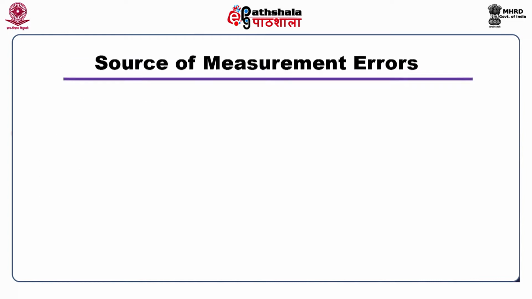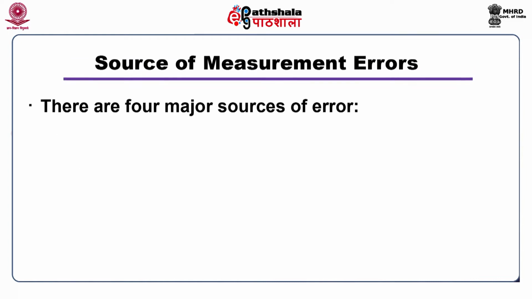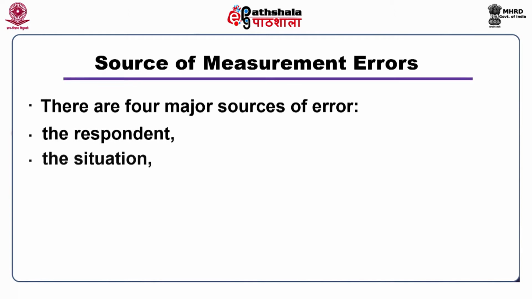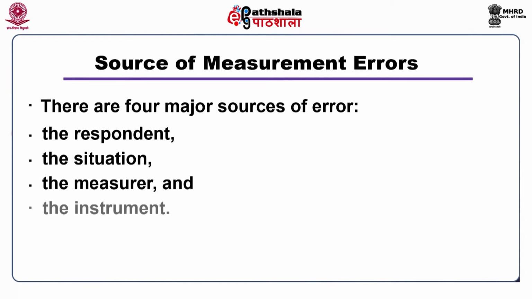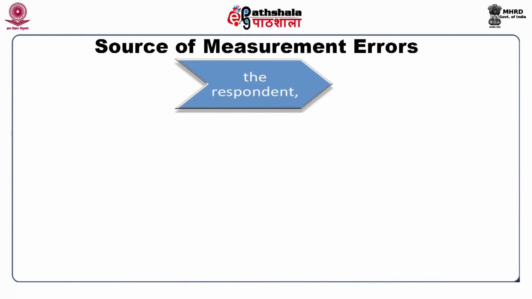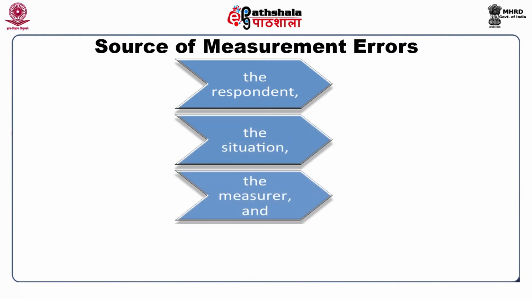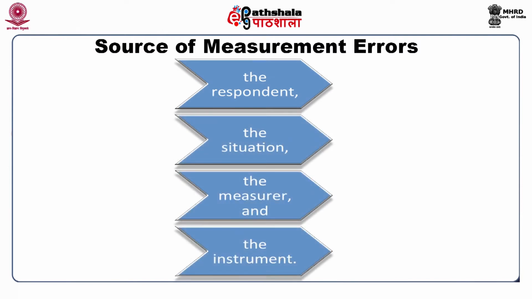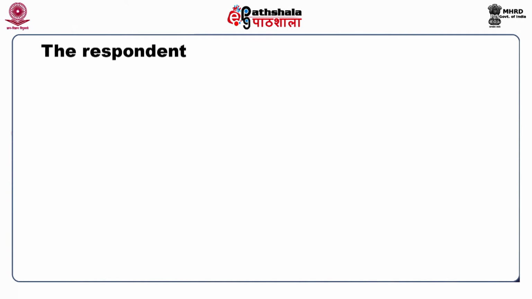Sources of measurement errors. There are 4 major sources of error: the respondent, the situation, the measurer, and the instrument. The respondent.